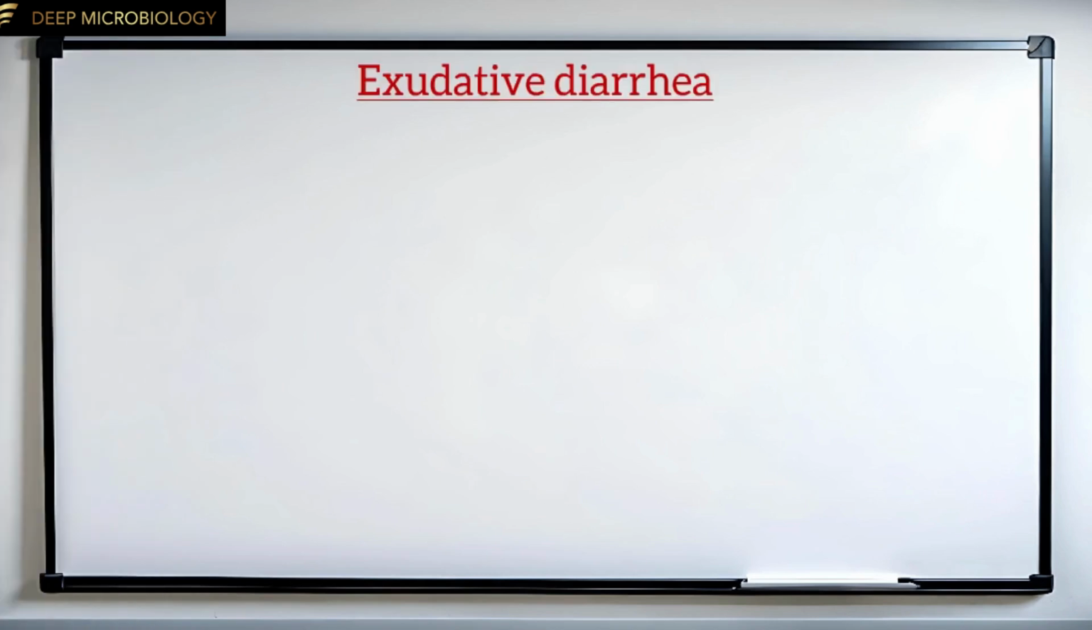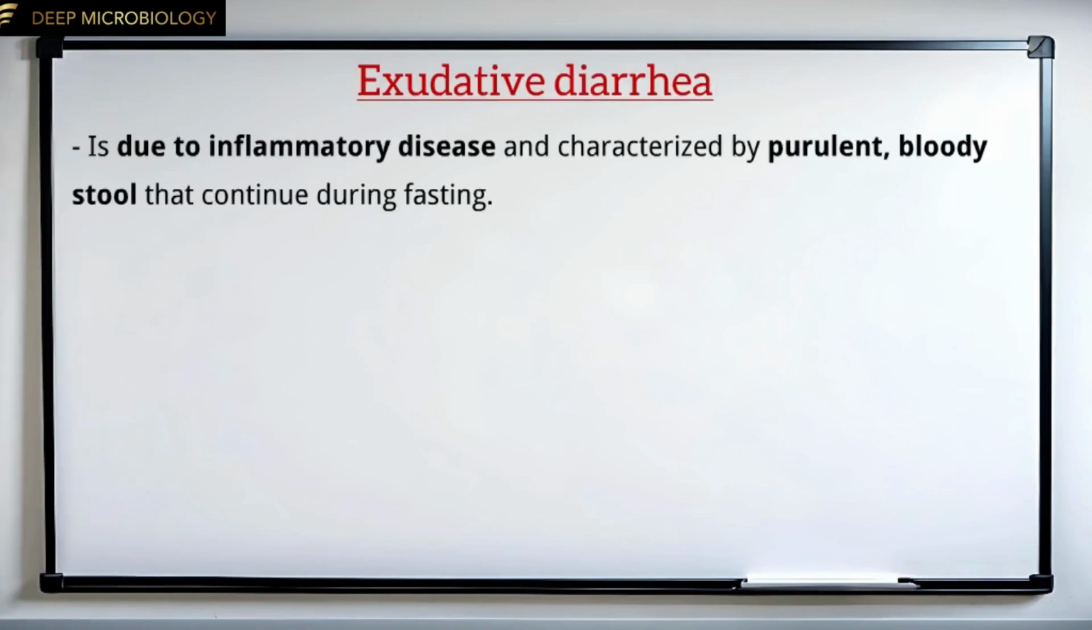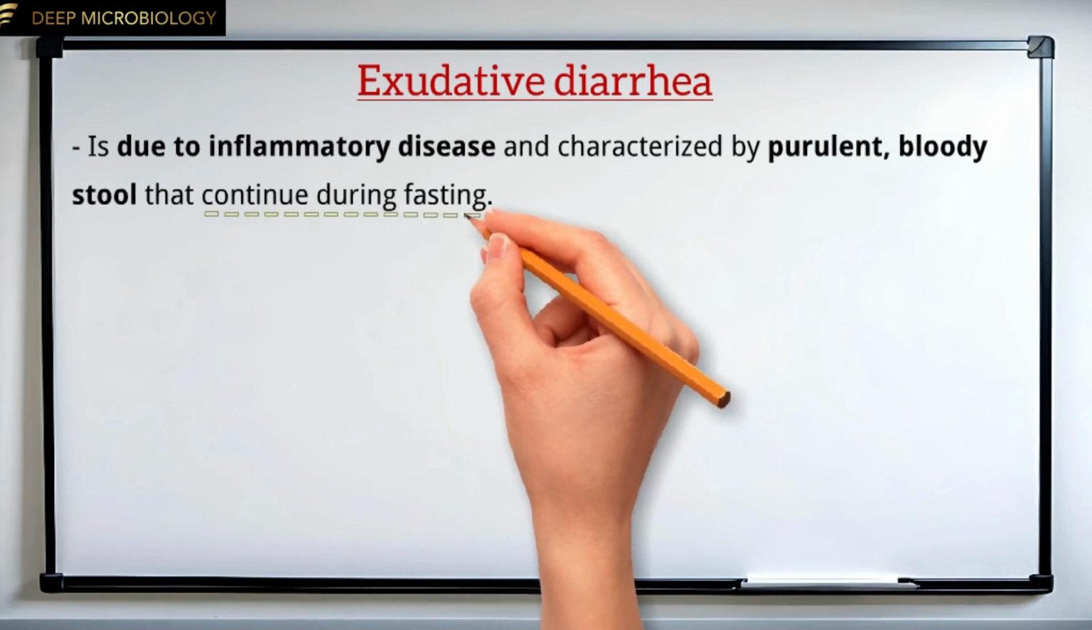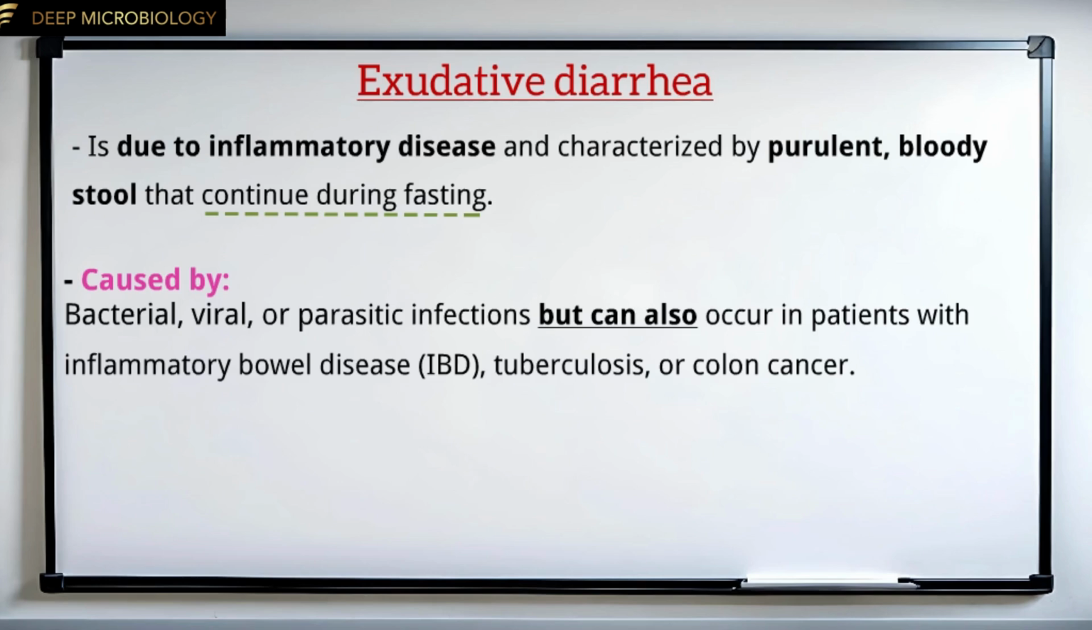Exudative diarrhea is due to inflammatory disease and characterized by purulent, bloody stool that continues during fasting. It is usually caused by bacterial, viral, or parasitic infections, but can also occur in patients with inflammatory bowel disease, tuberculosis, or colon cancer.